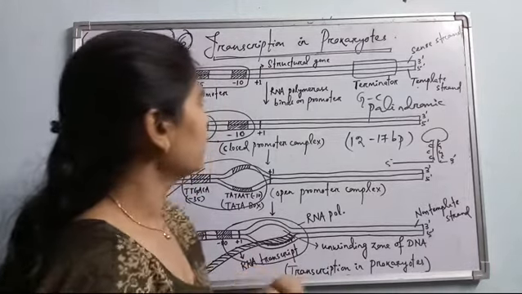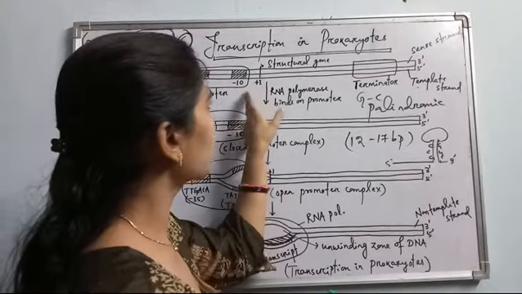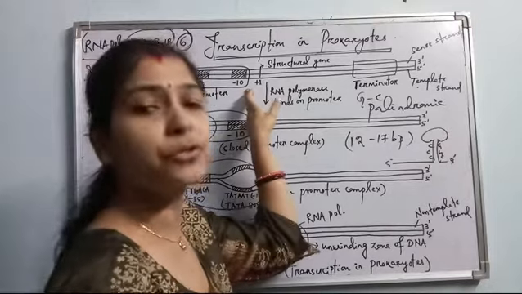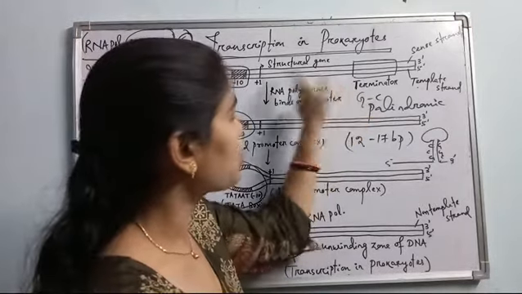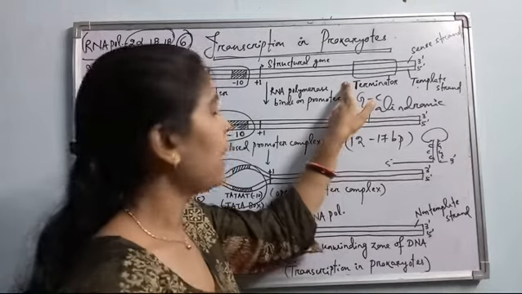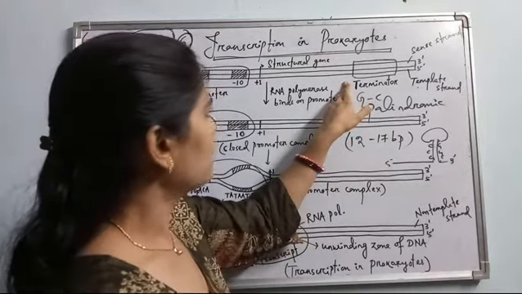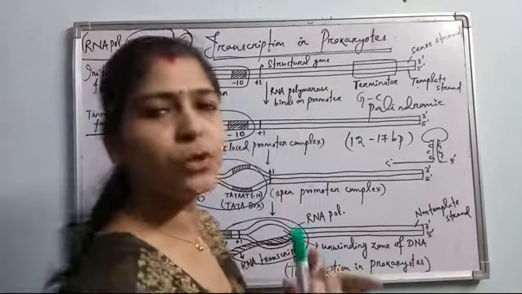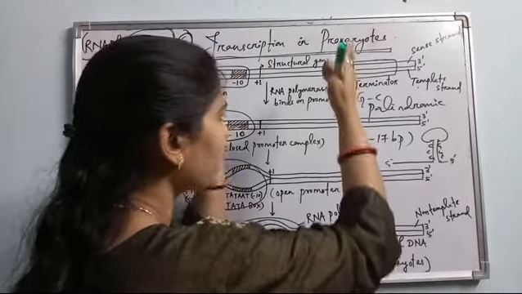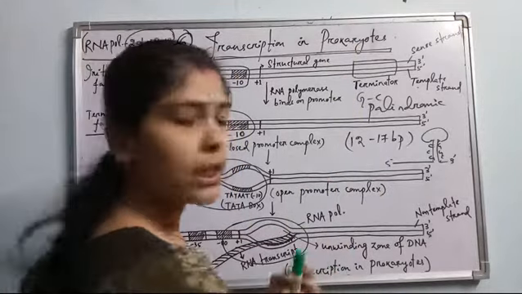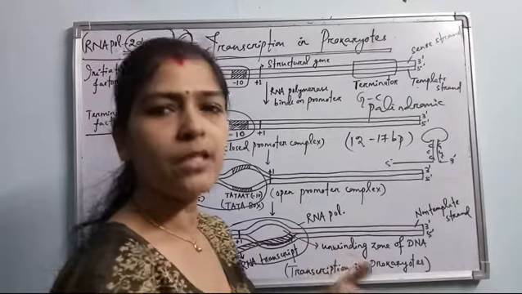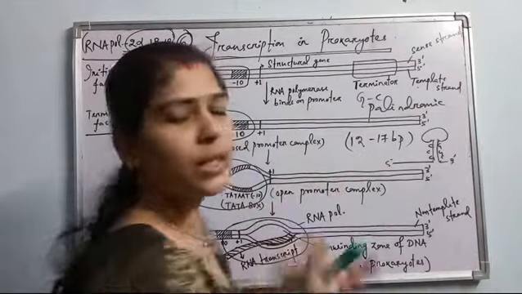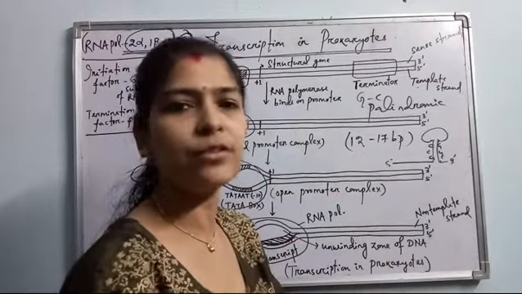Another thing, what is there? Before the structural gene, one region is there, -10 to +1, which is called the leader sequence. This leader sequence is also transcribed. And towards the end of the structural gene, before termination, another non-coding sequence is there, which is also transcribed. So in case of prokaryotes, the RNA molecule is non-processed. It contains all the nucleotide sequence of the DNA. In case of eukaryotes, it is processed after transcription is over.